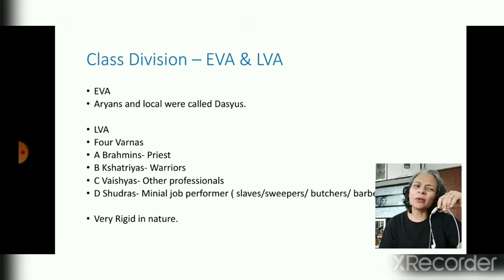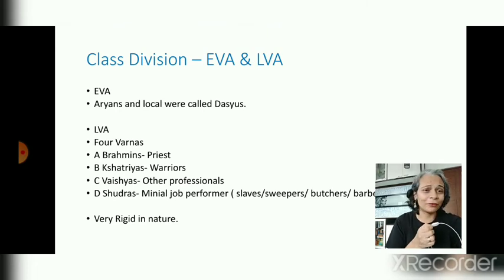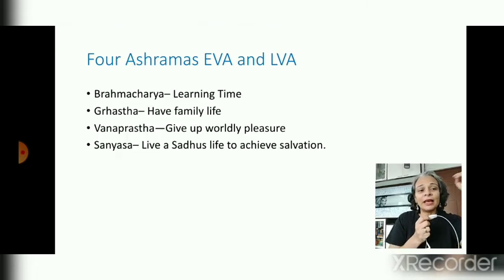Now the Shudras are the ones who were doing very menial jobs, like the slaves, maids, servants, sweepers, butchers, barbers. They all were considered in this class, and this class was not treated well. Initially, it wasn't that much. In the early Vedic age, the division was based on profession. But in the later Vedic age, it became so rigid that the Shudras were considered as nothing. That's how they were badly treated, which was bad. Now, this is how the society was divided. Women were considered something different.